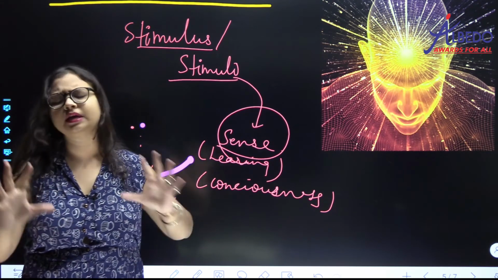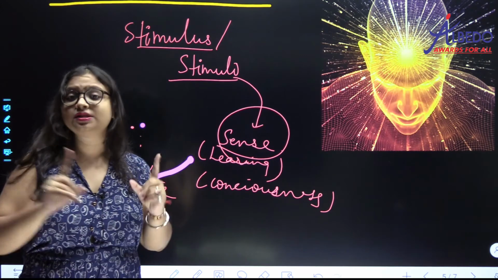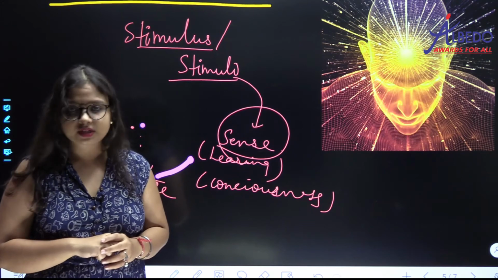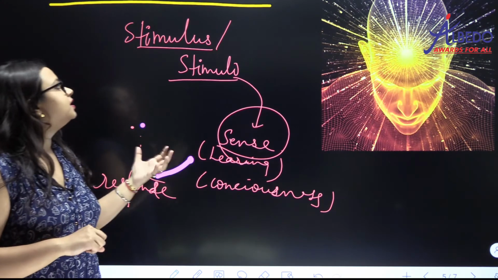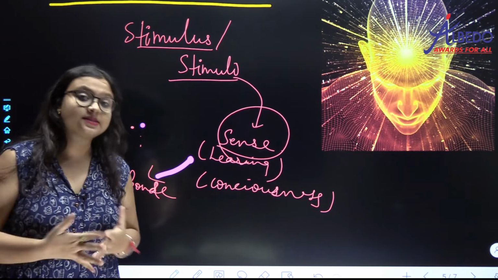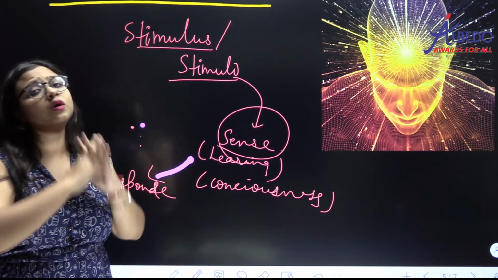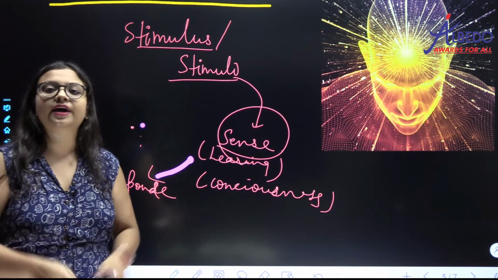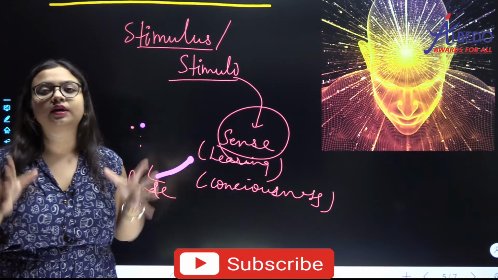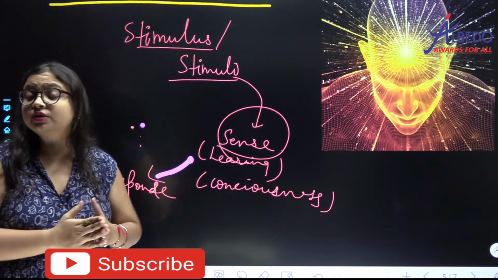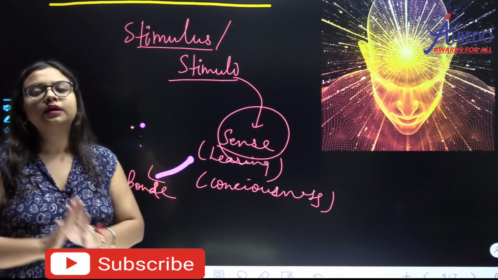Obviously that may not be able to see, but it is obviously conscious about the food particle which is present there, ठीक है. So that is what is called as consciousness. And yes, consciousness is something which is present, which is basic in all the living organisms. That is why consciousness is also the characteristic of all the living things.